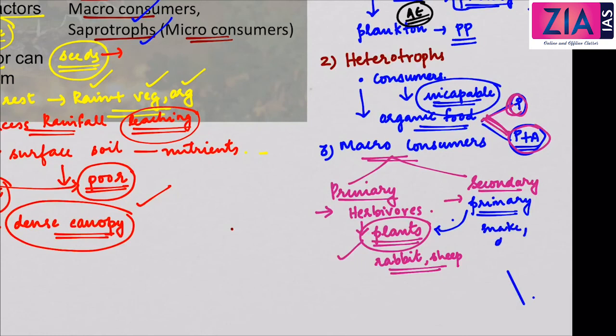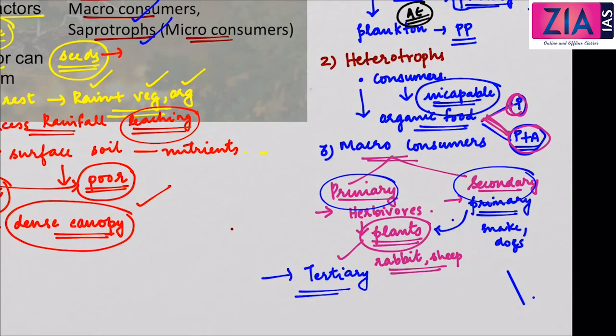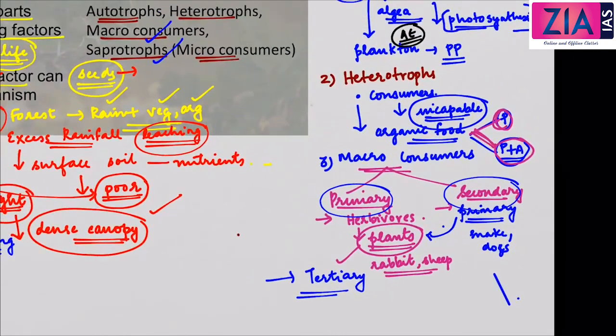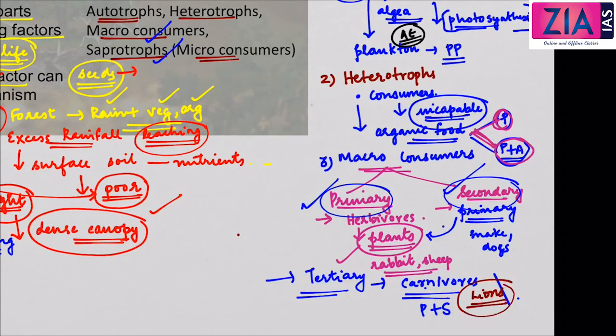dogs, etc. Now we also have another category apart from primary and secondary, which is called the tertiary consumers. Tertiary consumers are carnivores which feed on both primary and secondary consumers. Example is lion. So lions can eat the wolf, snake, etc.